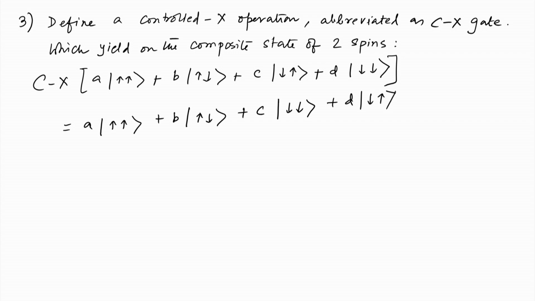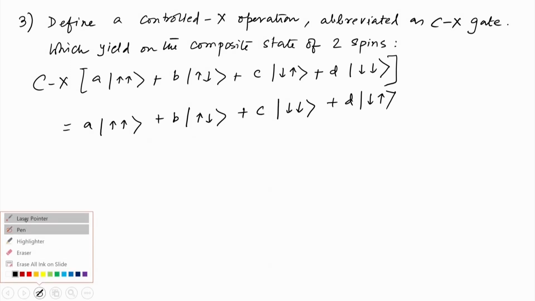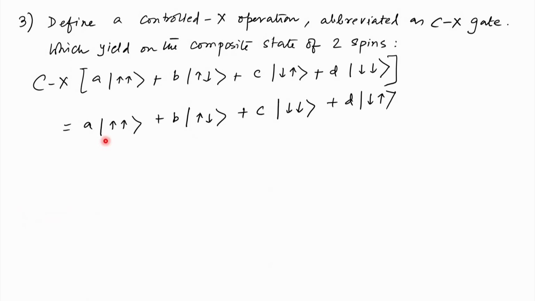So, what it does is that it looks at the first spin, that is the one on the left inside the ket, and sees if it is up, then it does not do anything, and if it is down, then it flips the other spin. In these two terms here, the first spin is in the up state, so it does not do anything. In the next two terms, the first spin is in the down state, so it flips the other spin, makes it down here and makes it up here. So, this is called a controlled X operation.